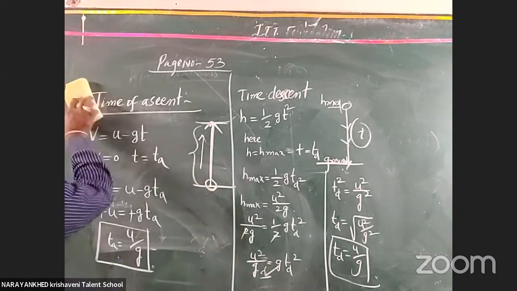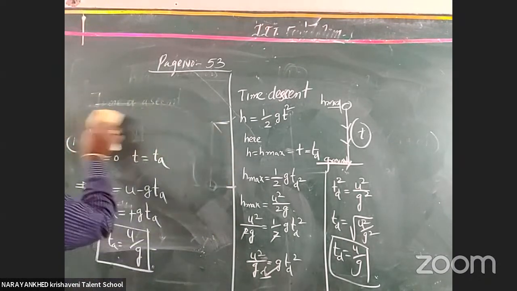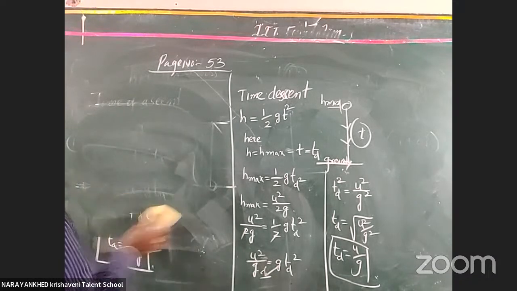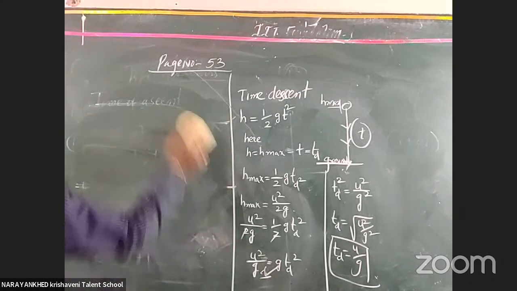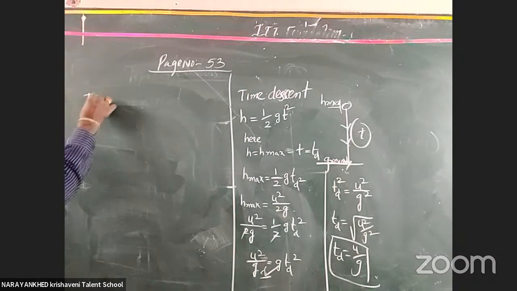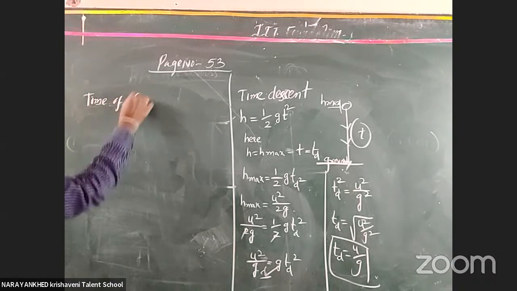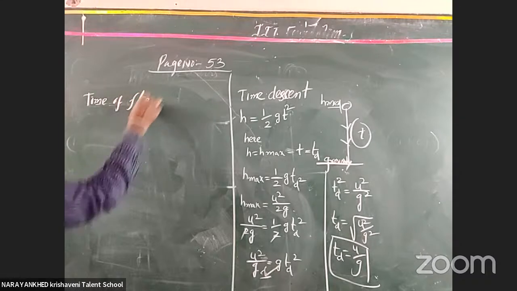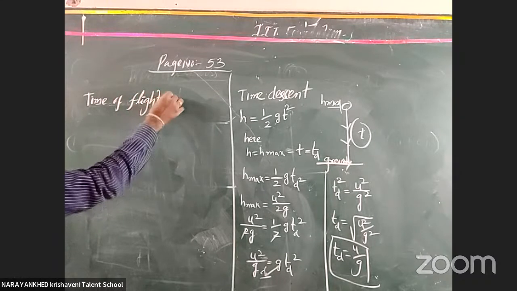Next, after this, time of flight. Simple thing only. The time of flight is nothing but the total time spent in the air, while the body acts as a projectile and then falls freely.